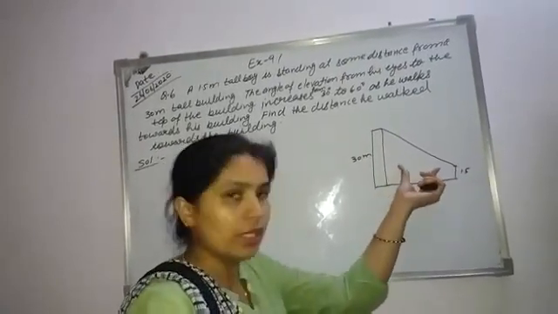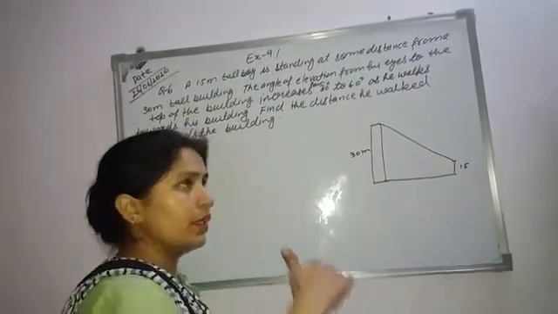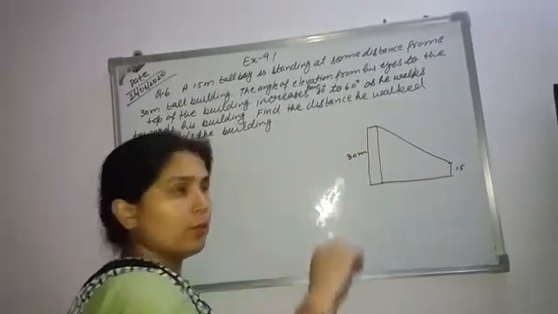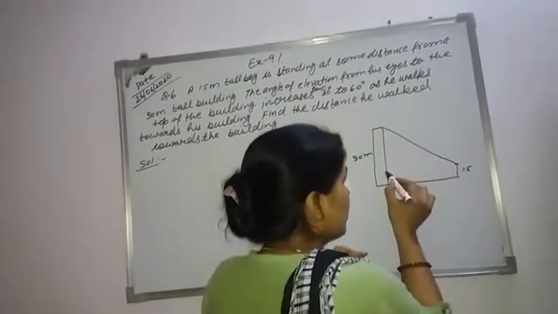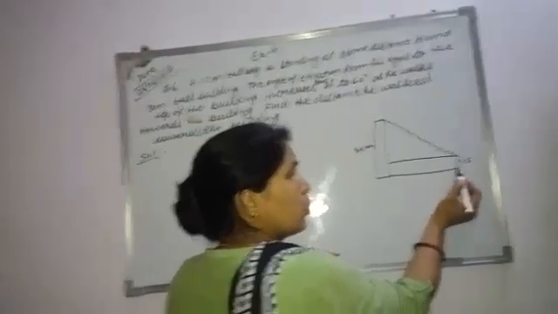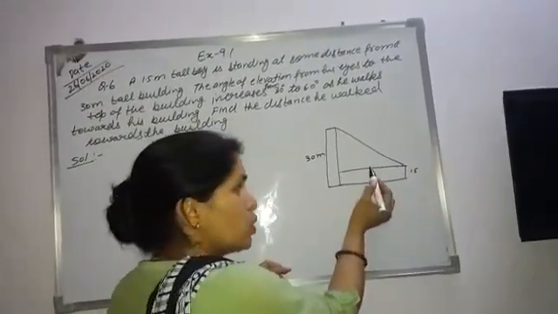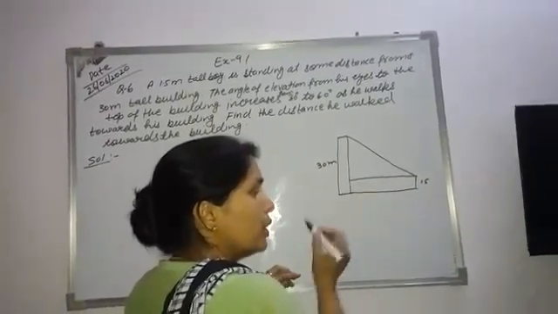There is no horizontal line here, so we draw one at the height of the boy, parallel to the ground. These two lines are always parallel to each other.